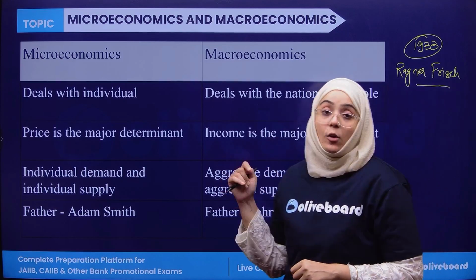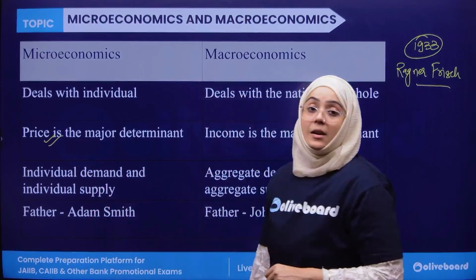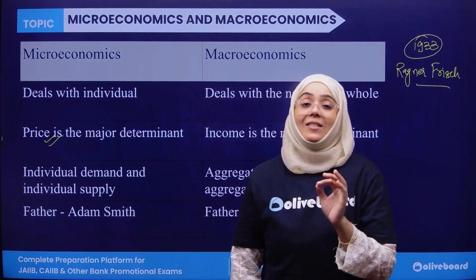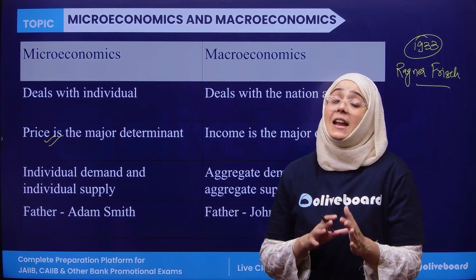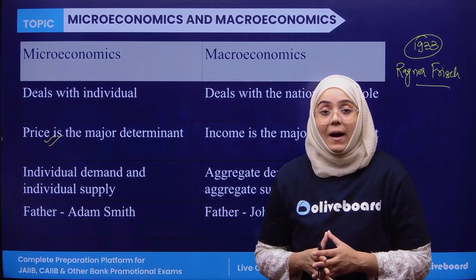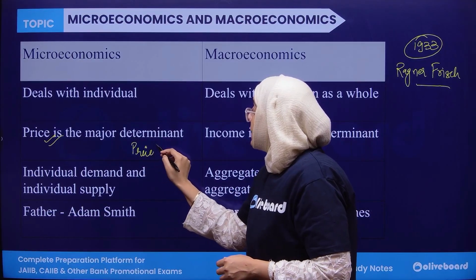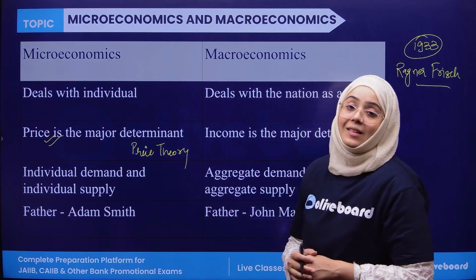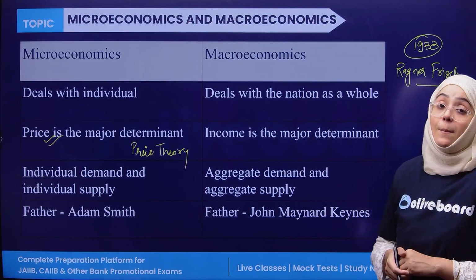The next difference between micro and macro is that in microeconomics, price is the major determinant. It means that whatever we study in microeconomics directly and indirectly relates to prices. And that's why microeconomics is also called price theory. Why is it called price theory? Because price is the major determinant. Clear?